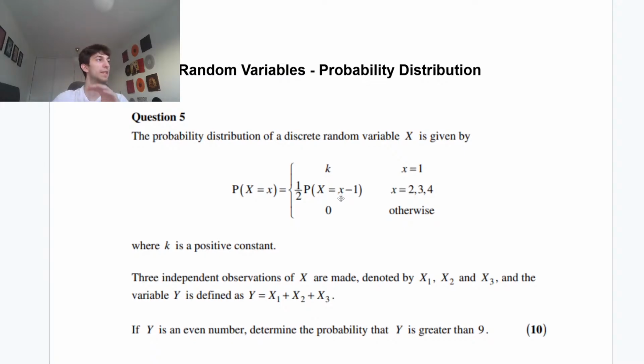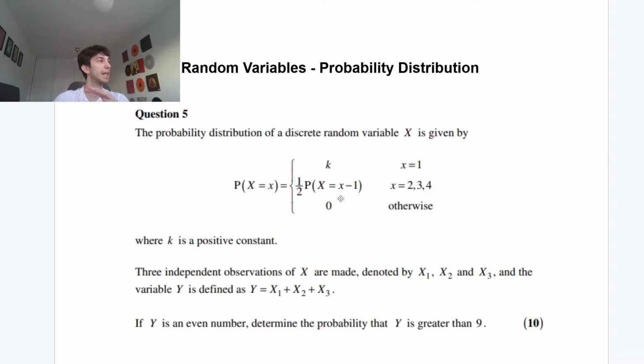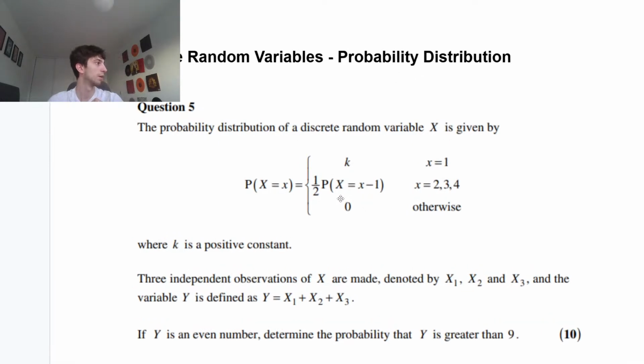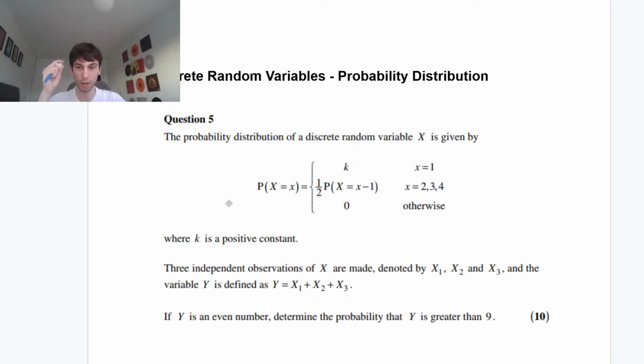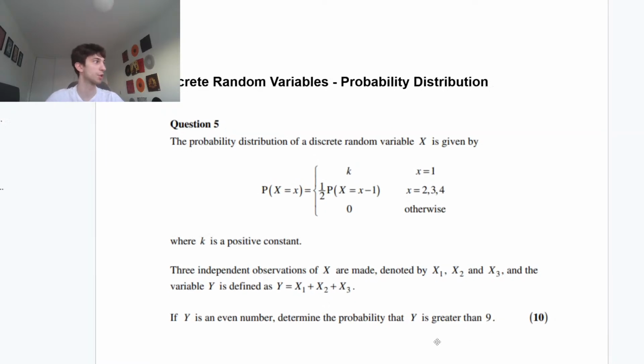Okay? Where k is a positive constant. So guys, in this question, I'm going to say find k first. I reckon if they give you a question like this, they'll tell you find k. So I'm going to tell you to find k first, and then we can work from there. So where were we? K is a positive constant. Three independent observations of X are made, denoted by X1, X2, and X3, and the variable Y is defined as Y equals X1 plus X2 plus X3. It's similar at the start, and then it gets a lot harder. If Y is an even number, determine the probability that Y is greater than 9. This is a good question, guys. A lot of key skills.